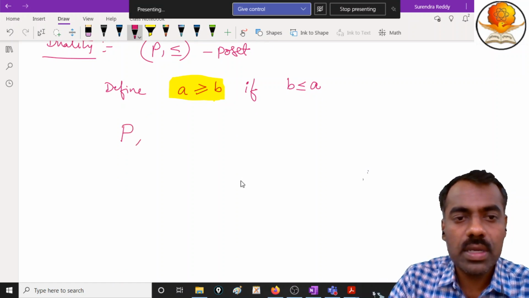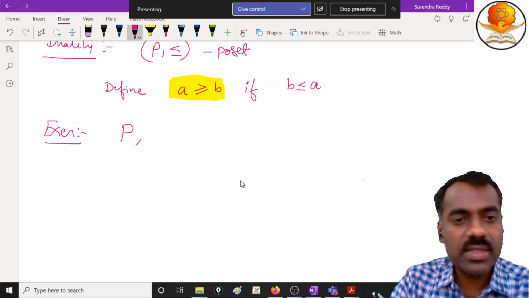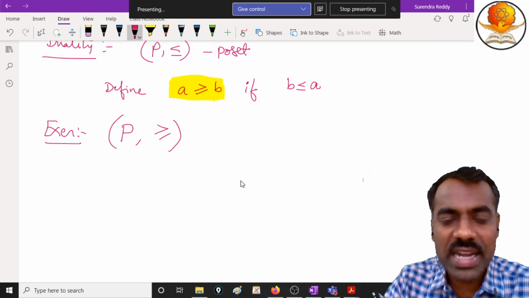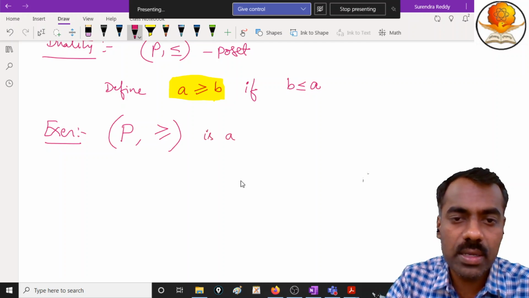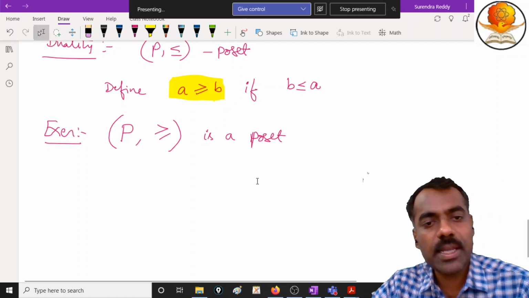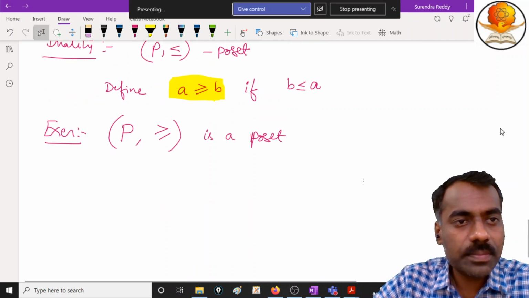Now with respect to this, you take this P. You can simply take it as an exercise. You can easily check that this P together with this relation also satisfies those three poset conditions, so it is a poset. What conditions do we have to check for a poset?